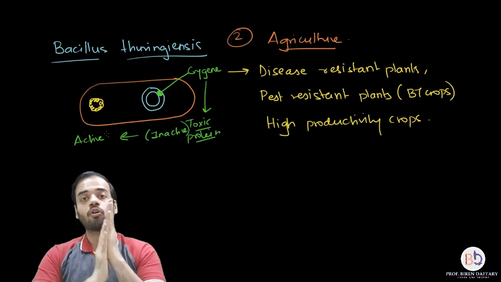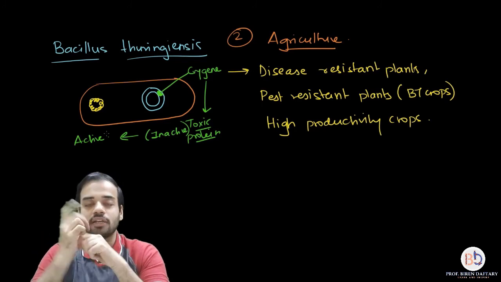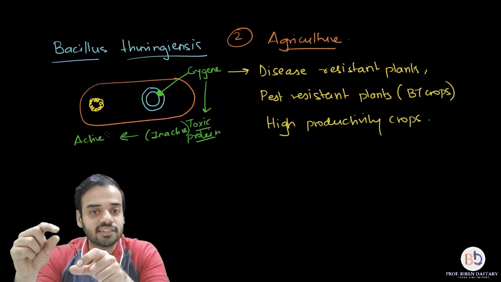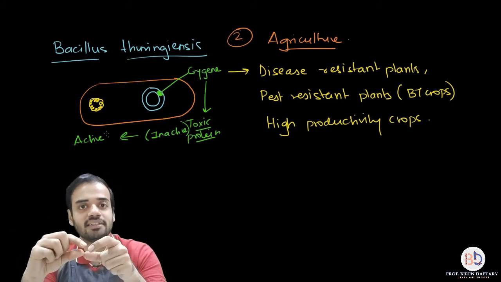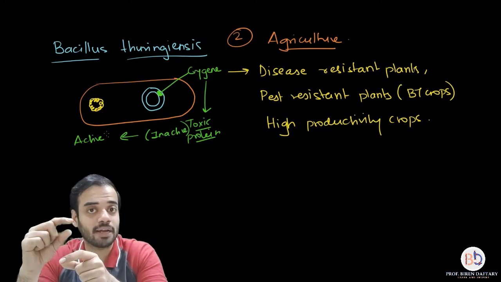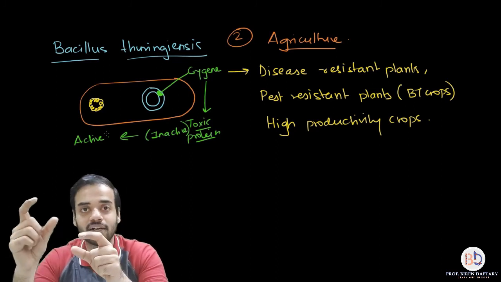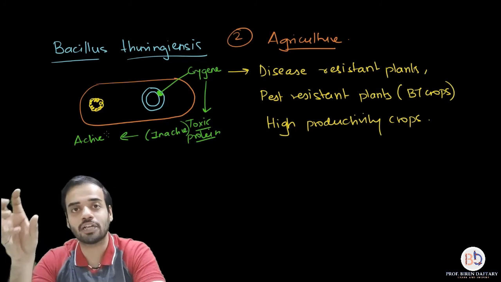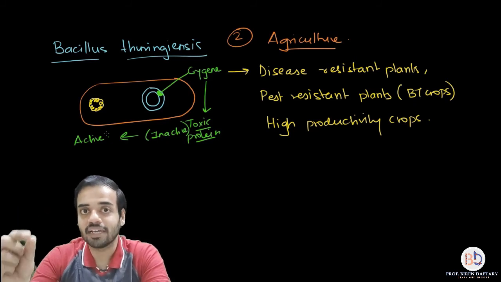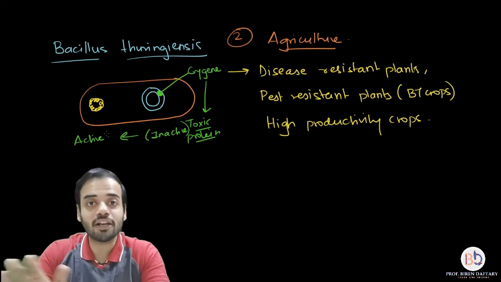Now, if I want to prepare a plant which is having that same gene, same protein, how will I do it? Very simple. I will take this Bacillus thuringiensis, I will use restriction enzyme to cut that cry gene. That cry gene I will insert into a TI plasmid. I will remove the T-DNA from the TI plasmid of agrobacterium. Then in that TI plasmid, I will insert the cry gene from Bacillus, giving recombinant DNA. Again, I will insert it into agrobacterium. I will allow that plant to be infected. When that plant gets infected, recombinant DNA will be released inside the genome. The cry gene will go, and that plant will produce that toxic protein. The plant will not be harmed by that toxic protein.